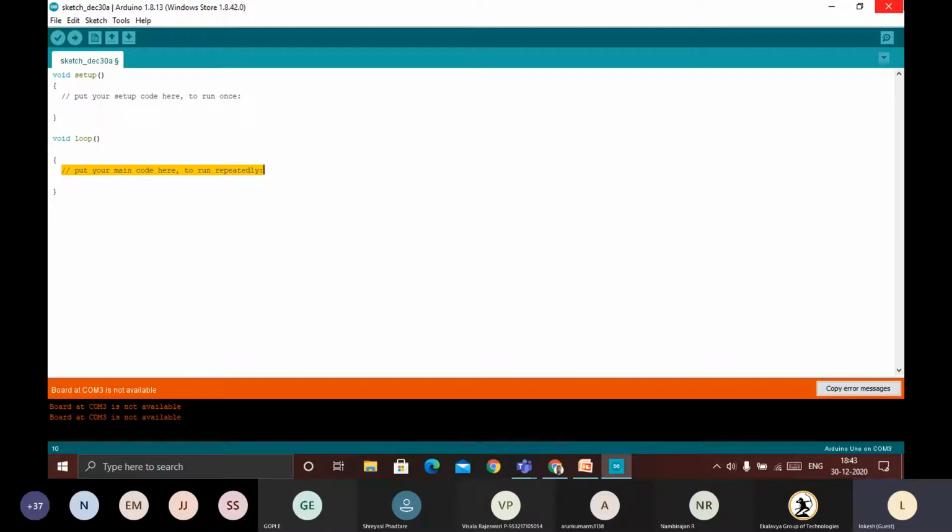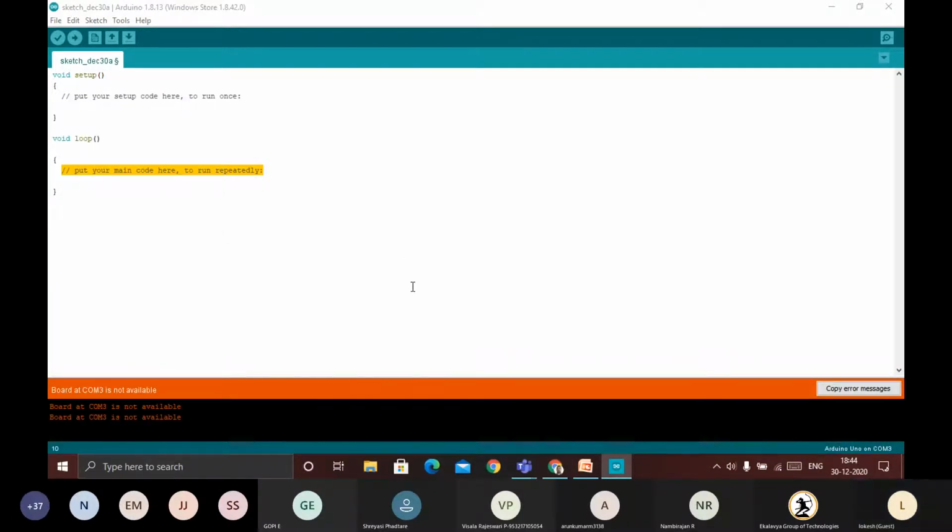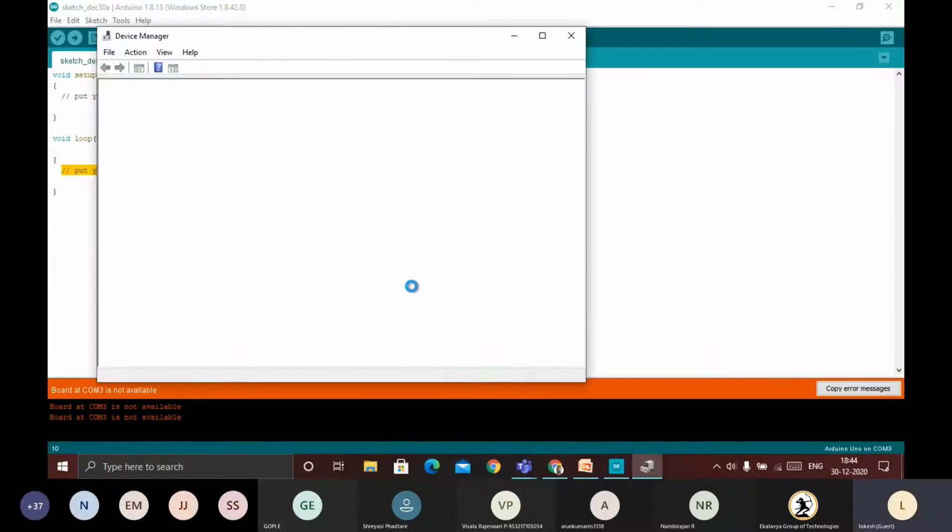Now we need to check whether this Arduino is connected to our system or not. For checking that, see here. It's not showing anything here. It should show the Arduino Uno connected to a COM port, but we don't know which COM port it is connected to. To know that, press Windows and X simultaneously, then go to M, which is the Device Manager. Windows X and M.